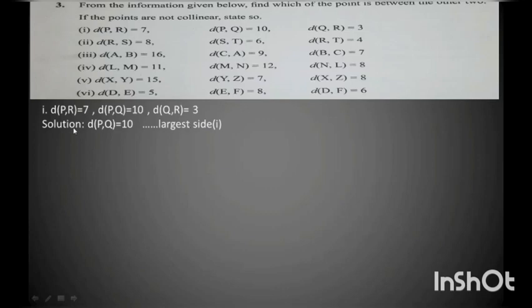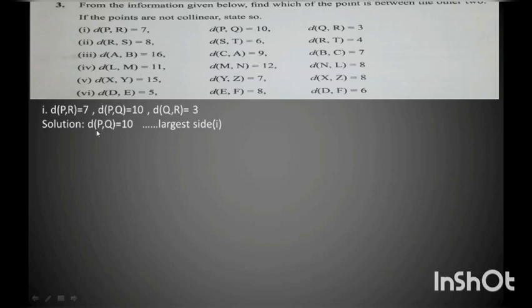First thing, we have to see which is the greatest distance among the given three distances, that is the largest side. If you see which is the largest number, 10 is the largest number. So that means distance PQ is the greatest side.